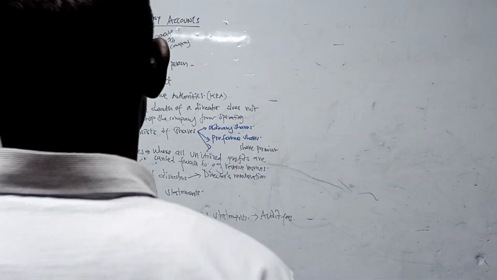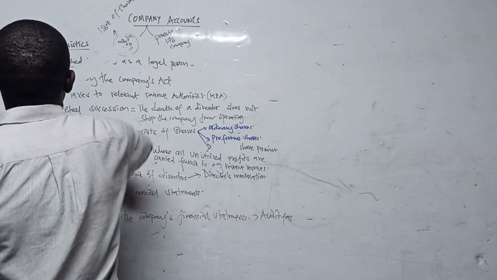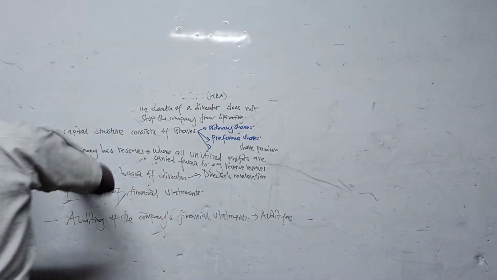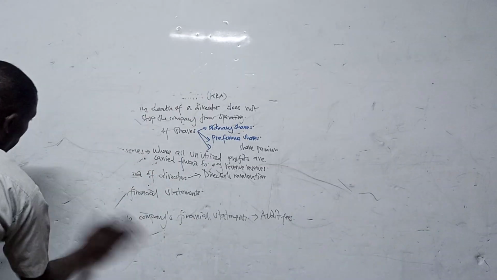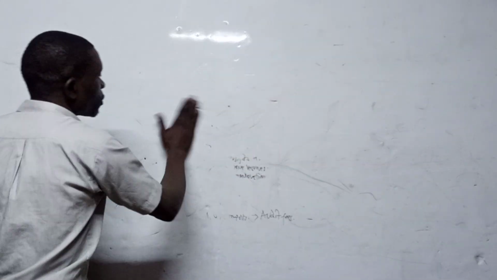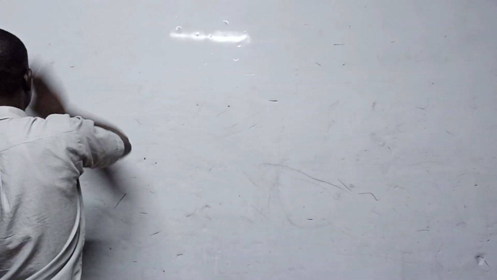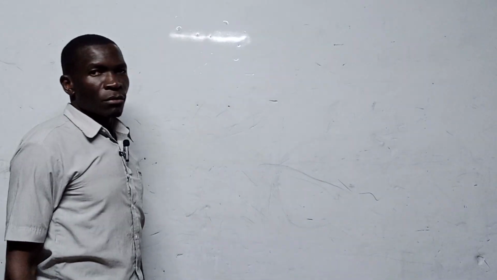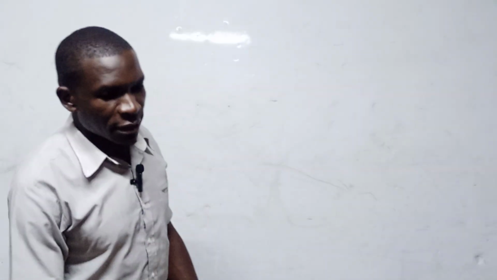So as I go on, it is important that we also now start to look at the CHRP question on the Statement of Comprehensive Income requirement. For those people who don't have that question, it is very much in order for you to check it on the link in the description below. Just click the link, description below.